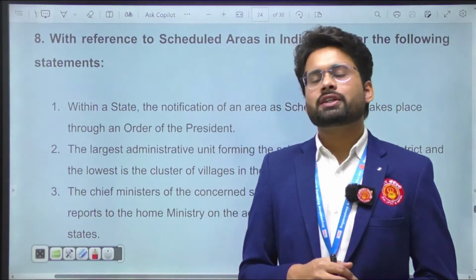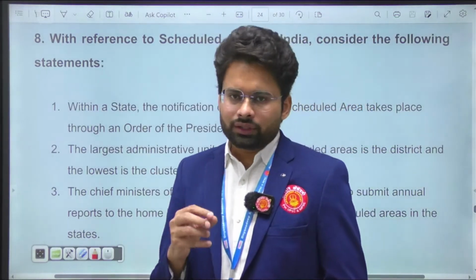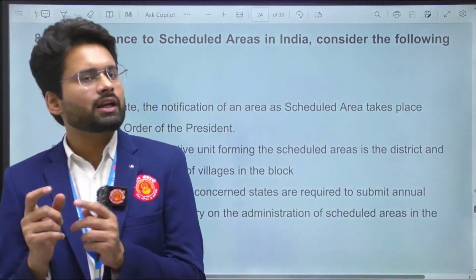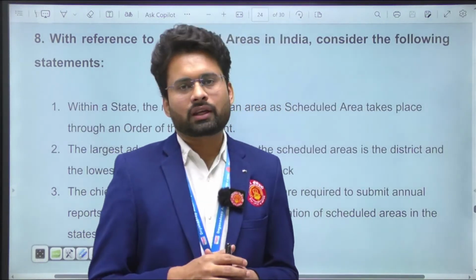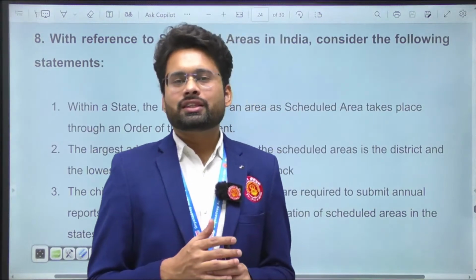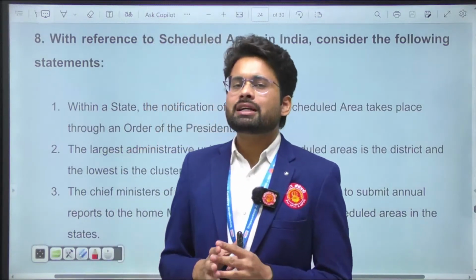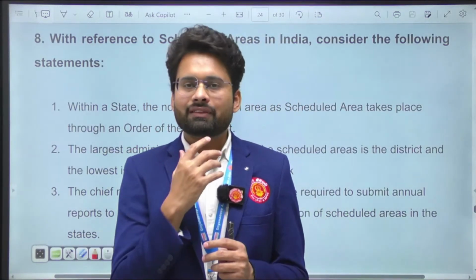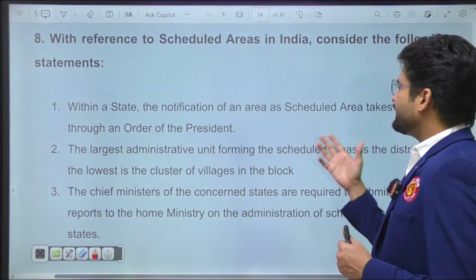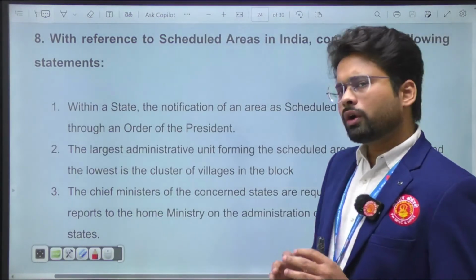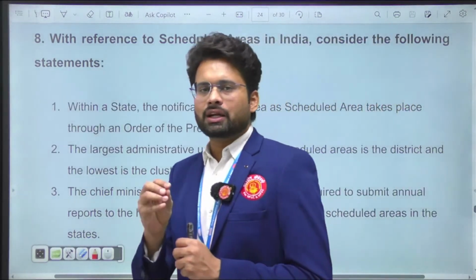This scheduled areas provision is from the Constitution, the 5th Schedule or Article 244. Article 244 or the 5th Schedule talks about scheduled areas and scheduled tribes. Article 244 particularly talks about the administrative mechanism, how the scheduled areas are to be administered. By that logic, the state governments and the governors become more powerful while dealing with the tribal areas and scheduled areas. So within the state, the notification of an area as a scheduled area takes place through the order of the President. Perfect. The President declares any area as a scheduled area in a particular state.